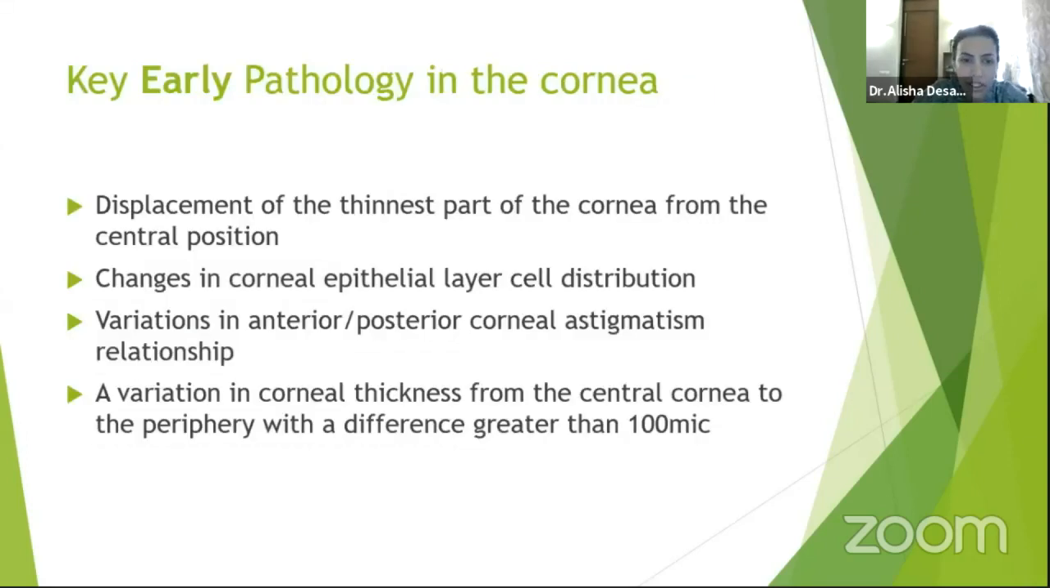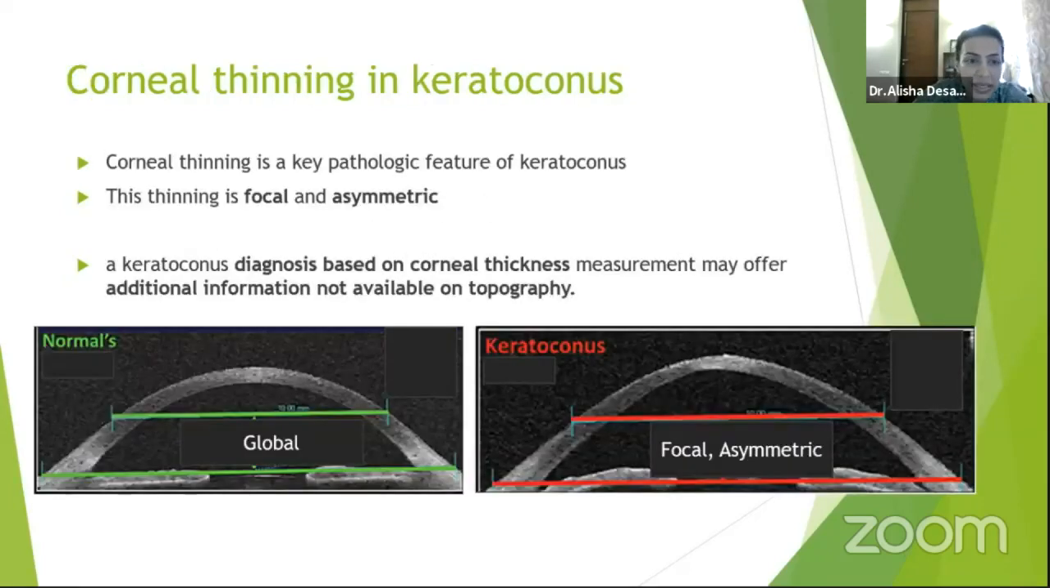So early pathological changes in the cornea are displacement of the thinnest part of the cornea, changes in the epithelial cell layer distribution, anterior-posterior corneal astigmatism relationship, and a variation in the corneal thickness from the central cornea to the periphery. So let's try and use these with the OCT to diagnose keratoconus early.